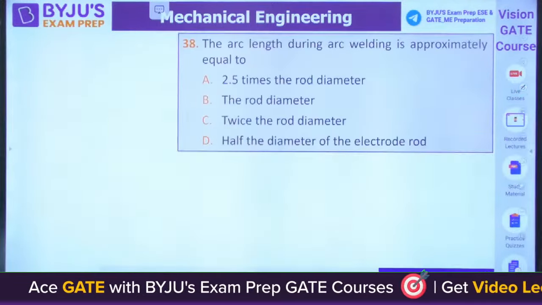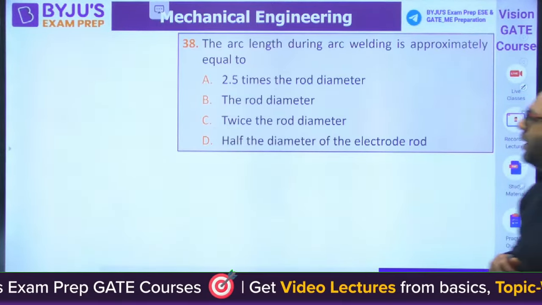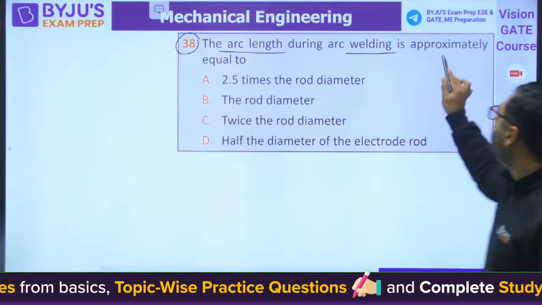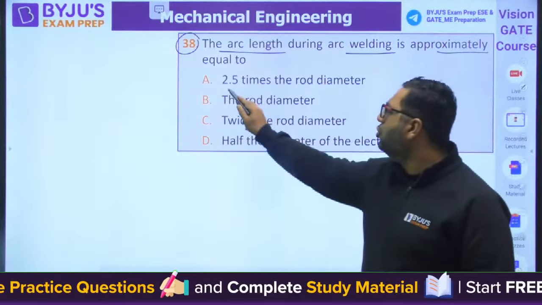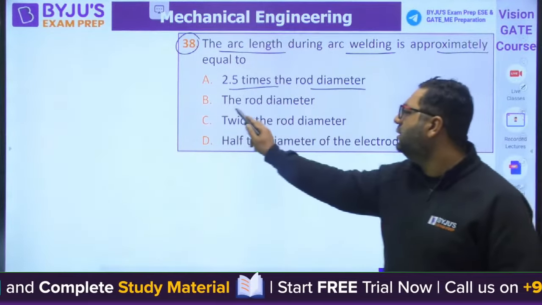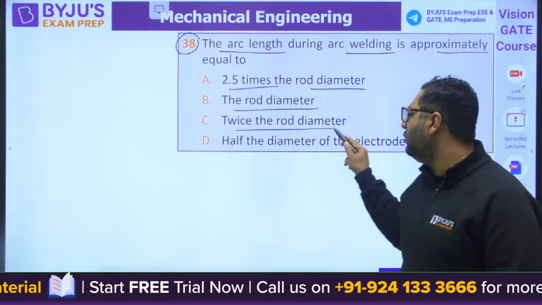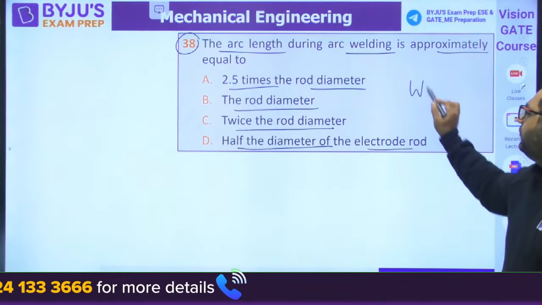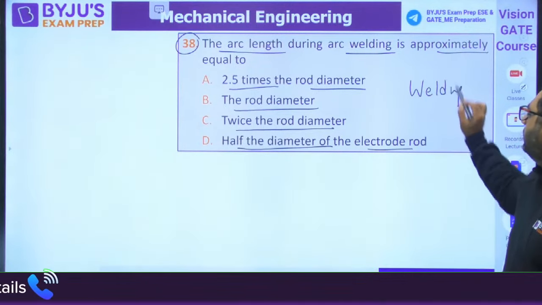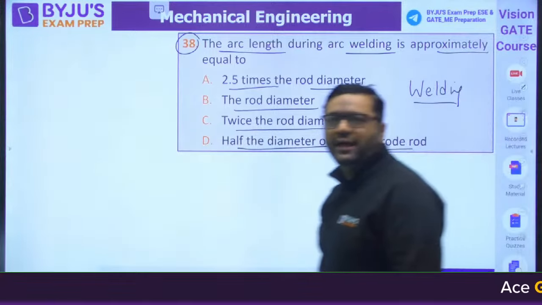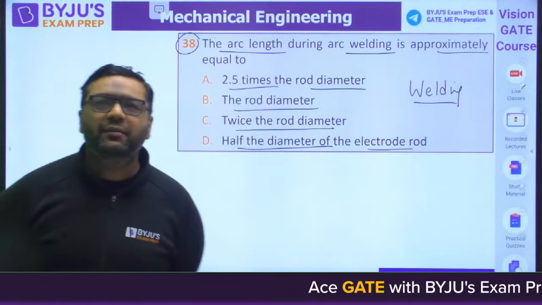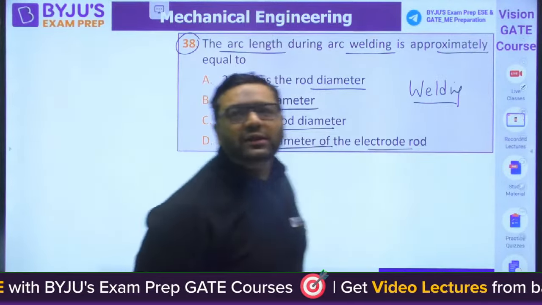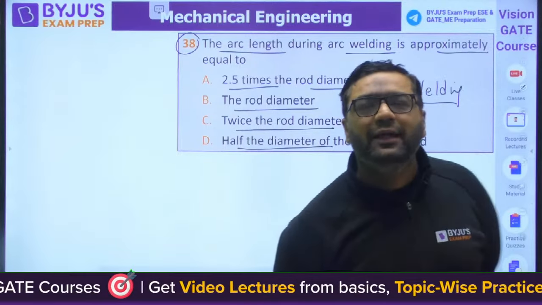Okay guys, now we are moving to next question. This you will be able to answer. Question number 38. The arc length during arc welding is approximately equal to 2.5 times the rod diameter, the rod diameter, twice the rod diameter, half the diameter of the electrode rod. This is a question from welding. Solve it, guys. Carrier maker is saying A. Papa ka Ghoda is saying B. Okay, what about others? Yes, what do you say, Munir?